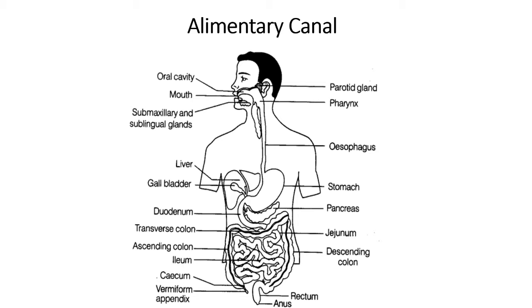After the esophagus, the second most important organ of the alimentary canal is the stomach. In the stomach, digestion of food takes place as well as temporary deposition of food. So, the stomach is an important part of the alimentary canal.